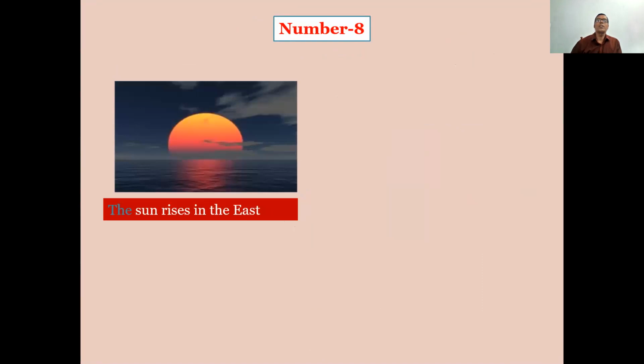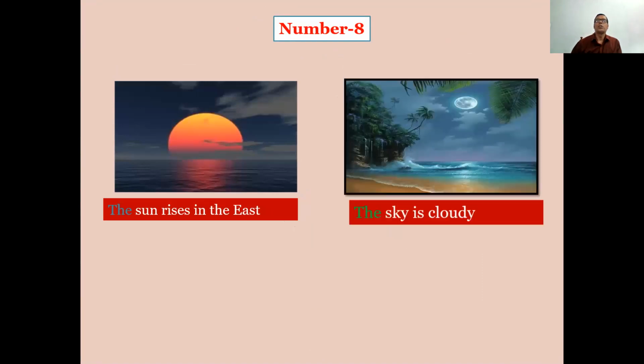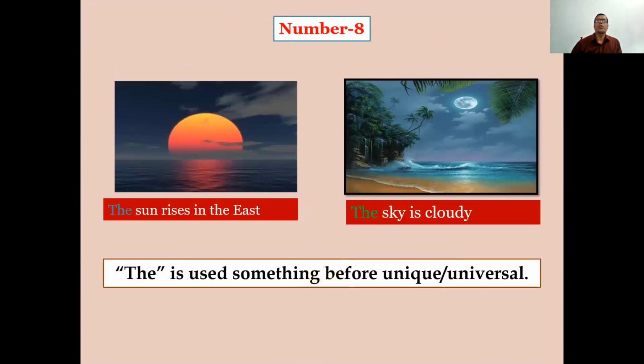The sun rises in the east. The sky is cloudy. So the rule is, the is used before unique, oblique, universal things.